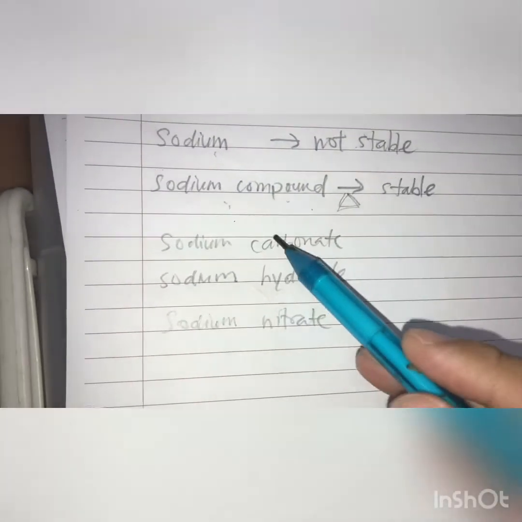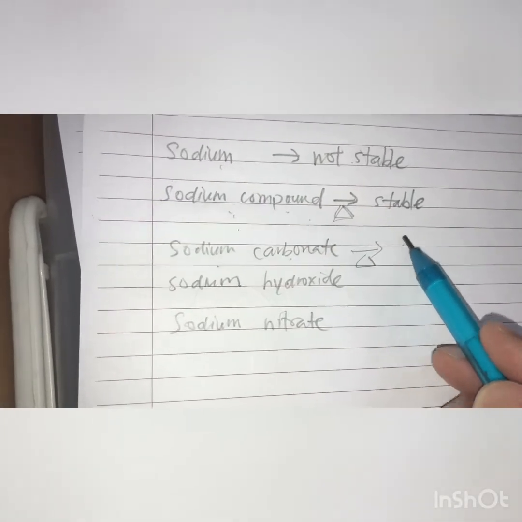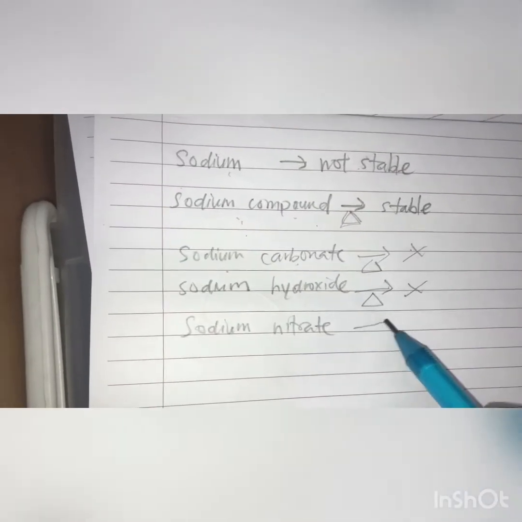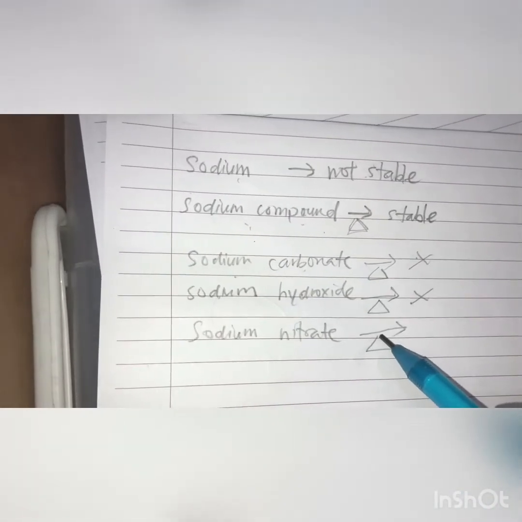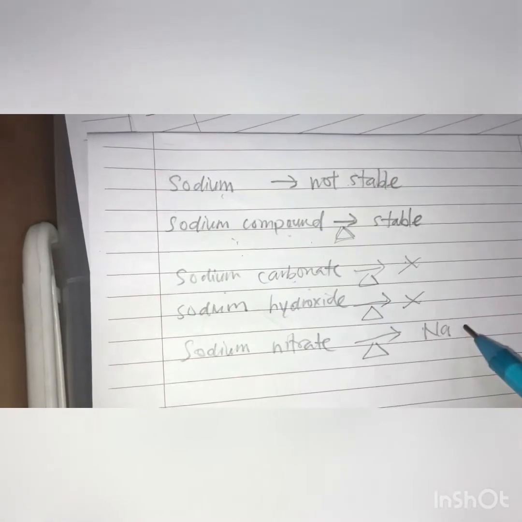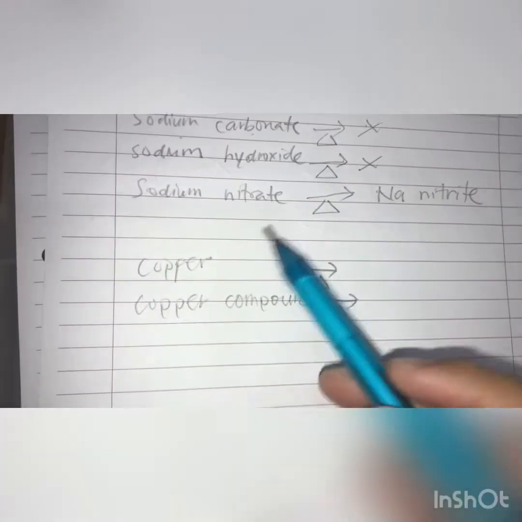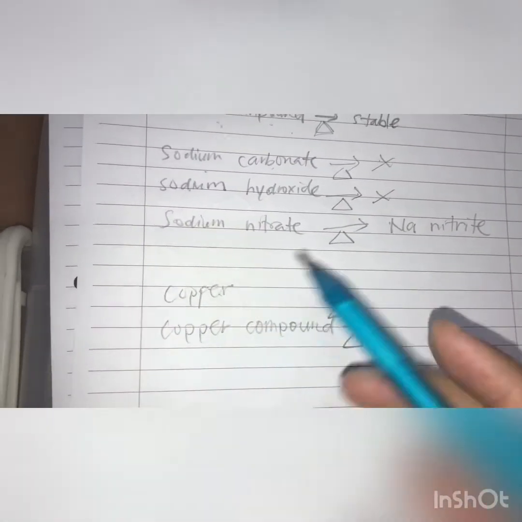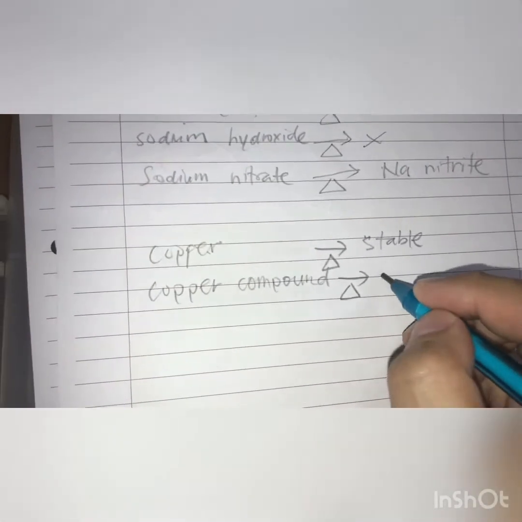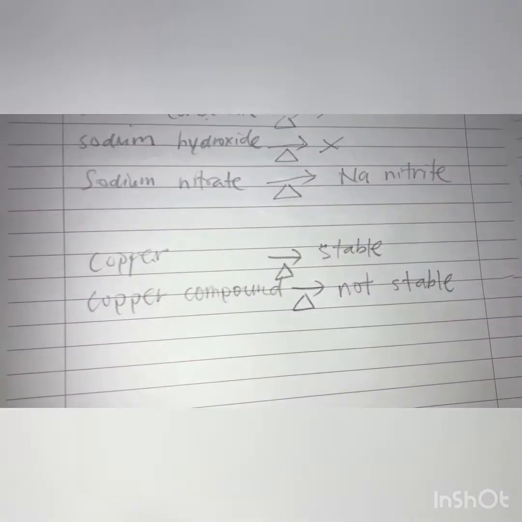The 3 examples given in the textbook: sodium carbonate, you heat, no change. Sodium hydroxide, you heat, no change. Sodium nitrate, you heat, a little bit of change to sodium nitrite. Little bit only. What about copper? So copper is stable, but copper compounds are not stable, means easily decomposed, 很容易分解，被分解, easily decomposed.